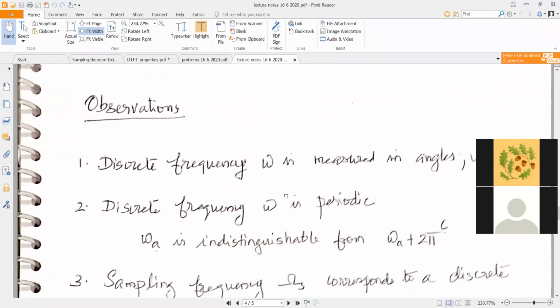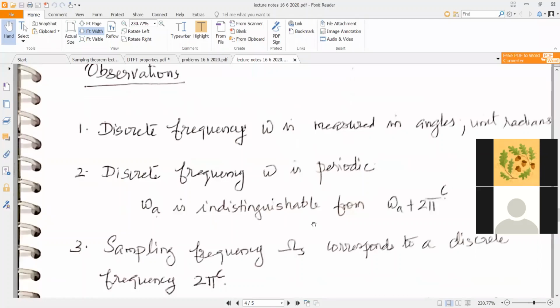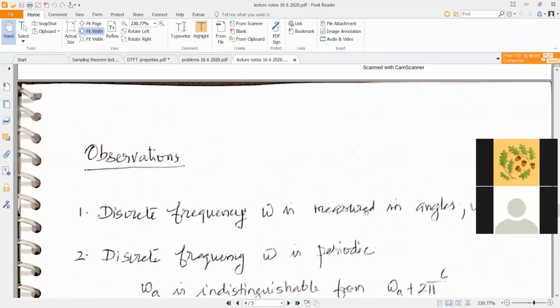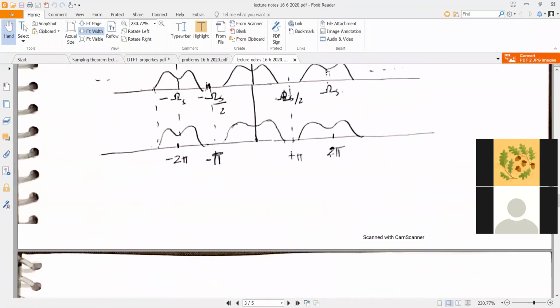So that's the second important observation. Now, the third important observation is that the sampling frequency omega s corresponds to a discrete frequency 2 pi radian. That is very easy to see. Sampling frequency omega s corresponds to 2 pi radian, and sampling frequency omega s by 2 corresponds to the discrete frequency pi radian.